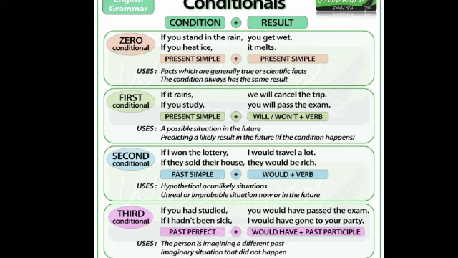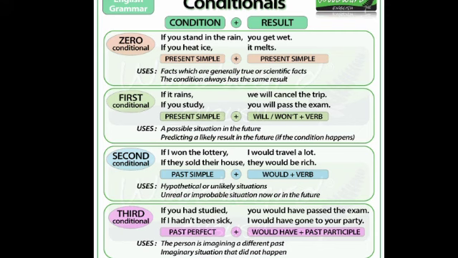Okay. Then type 3, third conditional, actually imaginary situation that did not happen. The person is imagining a different past imaginary situation, but that never happened. Okay. That is impossible, unfulfilled condition or impossible situation. And the format, in if clause subject plus had plus V3. In main clause would have plus V3. If you had studied, had plus V3, studied, you would have passed the exam. If I hadn't been sick, I would have gone to your party.